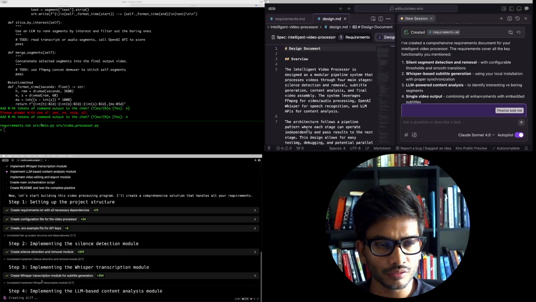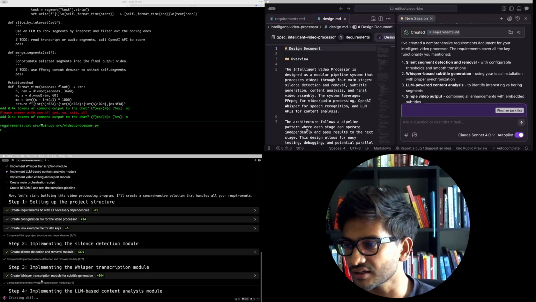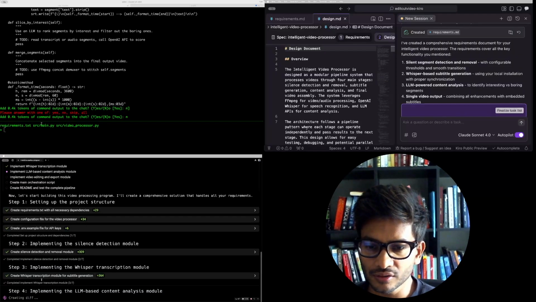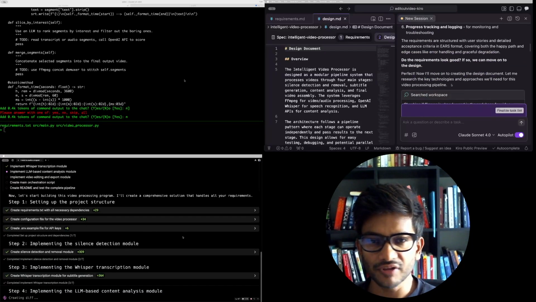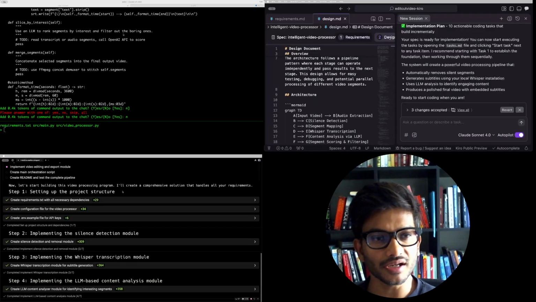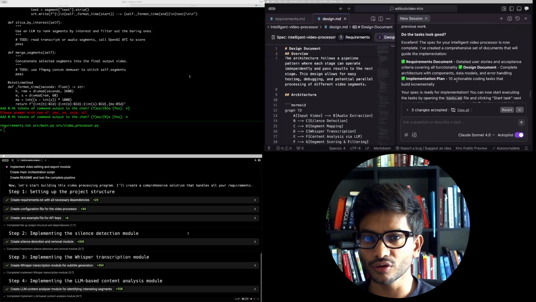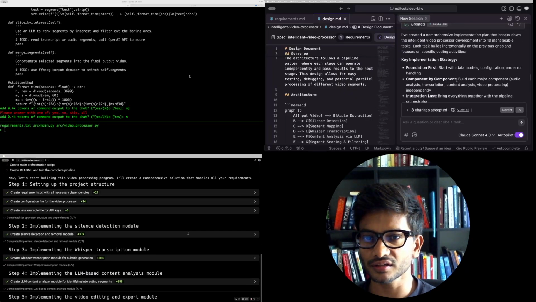I am going to take a look at Warp. Warp is doing its thing. It is going through each step and it's going to create something. Let me go back to Kiro. Kiro, on the other hand, is ready with everything. Just after requirements and design, Kiro created a task list, and I'm going to look at that and show you the task list here.